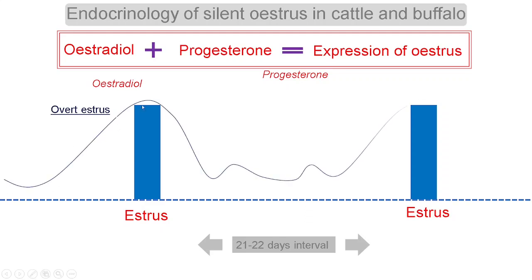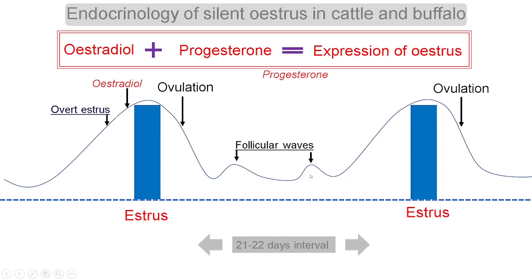So this is the estradiol level during estrus or proestrus time, where the follicular growth is at its peak. The estradiol level is significantly high, and after ovulation the estradiol level goes down, and we can see some slight peaks of estradiol level. These are because of the follicular waves. After ovulation, when the progesterone level is predominant, there may be some follicular development, but this follicle fails to ovulate because progesterone is dominant during this phase. The corpus luteum is present in the ovary, so there may be some follicular waves or some growth of the follicle.